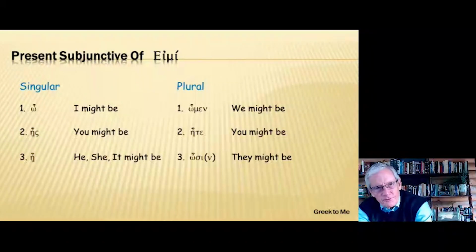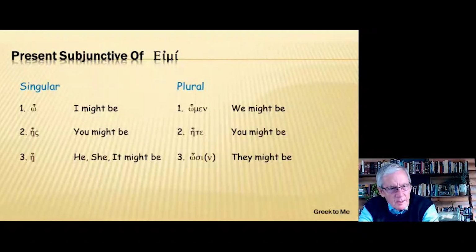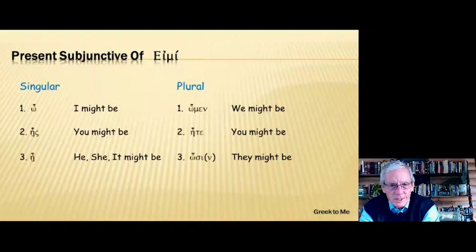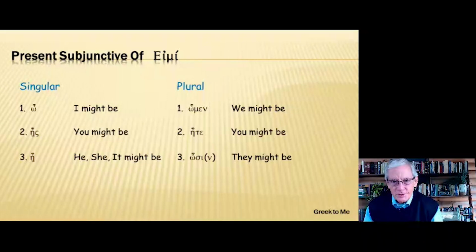Now, let's take a look at the forms. Present subjunctive of eimi. Let's pronounce these together. O, es, e, omen, ete, osi, or osin. Now, you'll notice here that the endings are almost phonetically identical with endings that we already had.